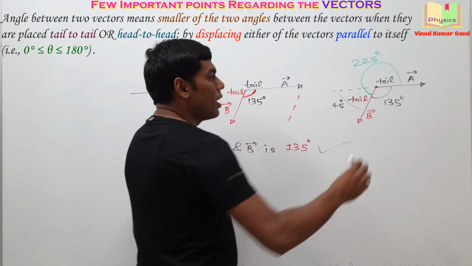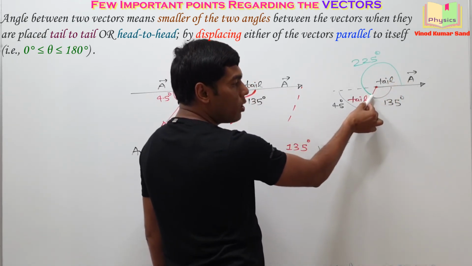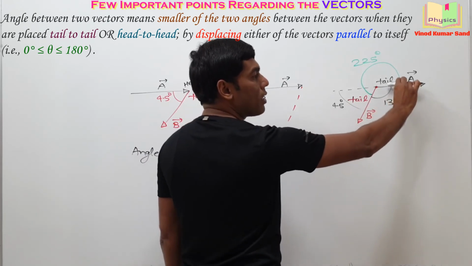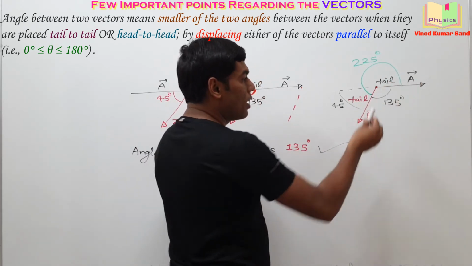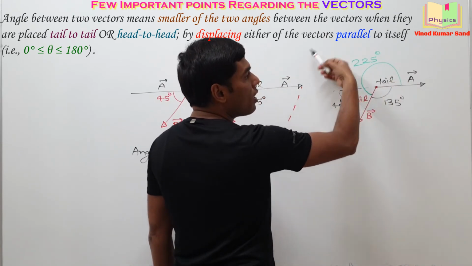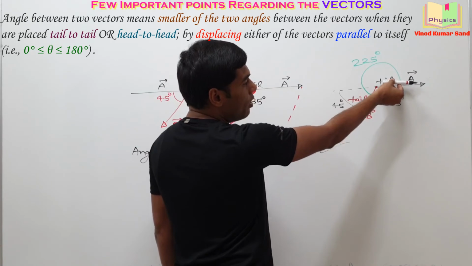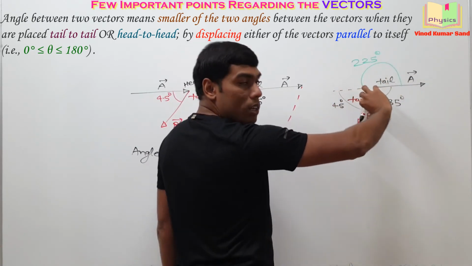The logic is the same. In order to go from A vector to B vector, or in order to go from B vector to A vector, we have two possibilities. Either we turn by 135 degrees or we turn by 225 degrees. Getting it? A vector to B vector, you can turn 225 degrees.